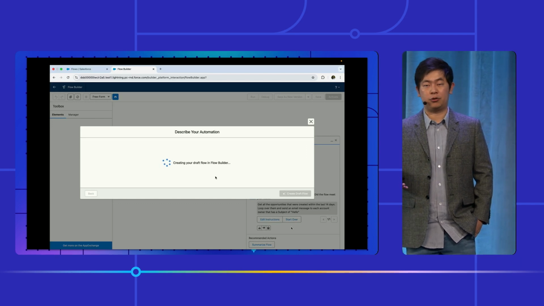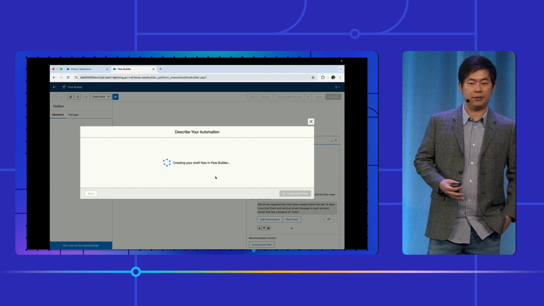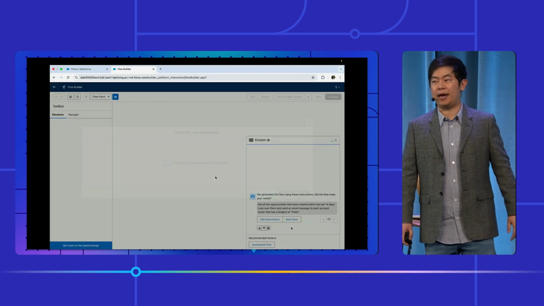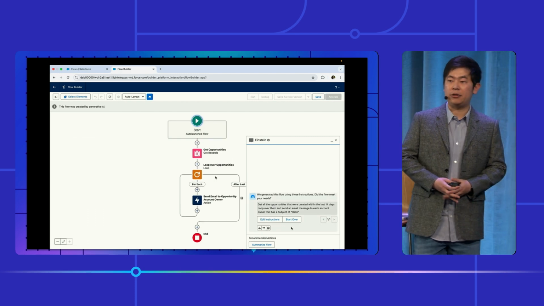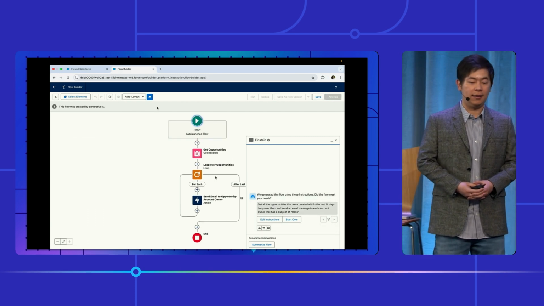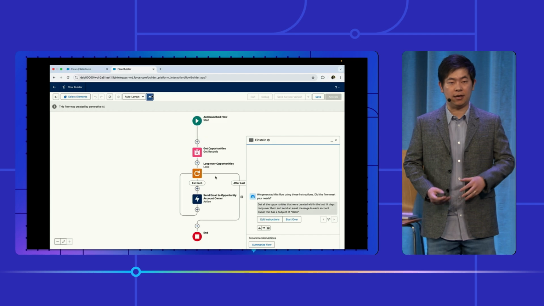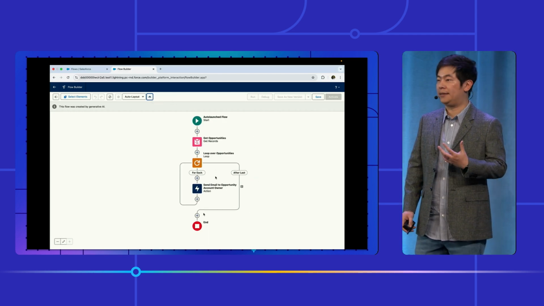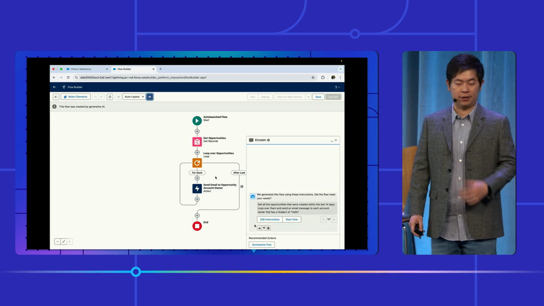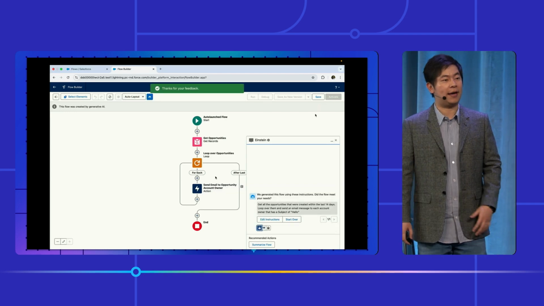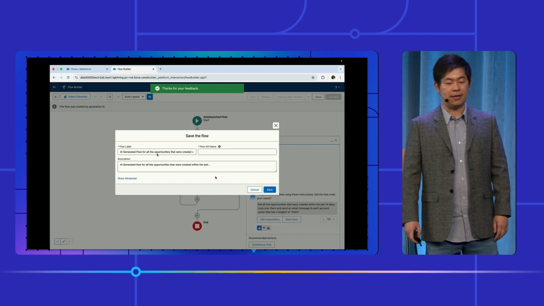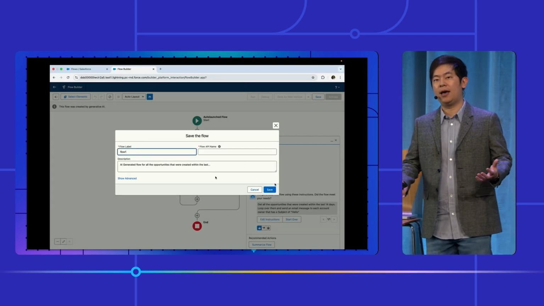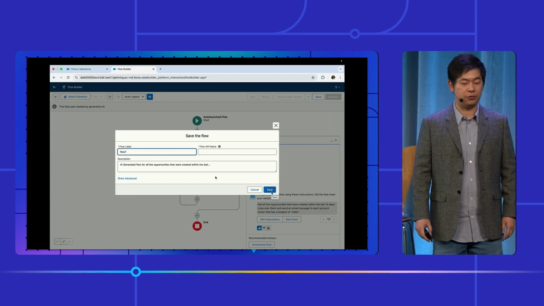When I click create, after a few seconds, you will see a flow on your screen. The AI is doing the magic behind the scenes. Now you can see the flow generated by AI. It is an auto-launched flow, and you can see all of the elements are there. We get the opportunity first, and there's a loop, and we are sending the emails to the account owners. I think it's great, so I give it a thumbs up. Then you can simply save the flow with your name and the API name, and you can activate it if you think it is ready to use.